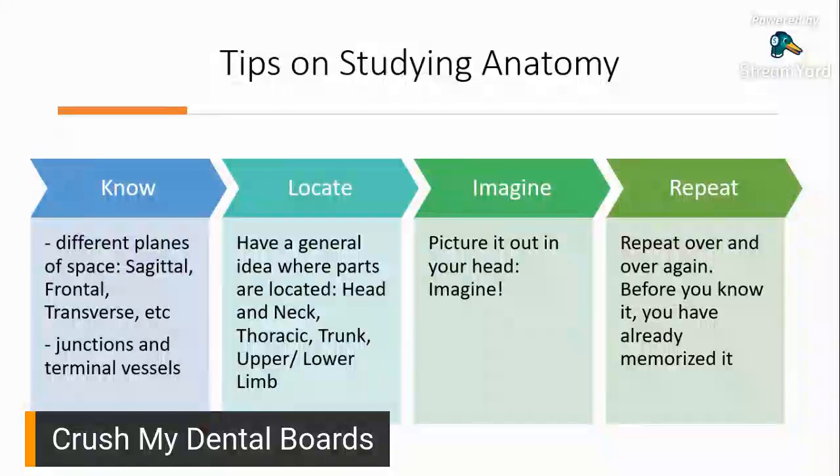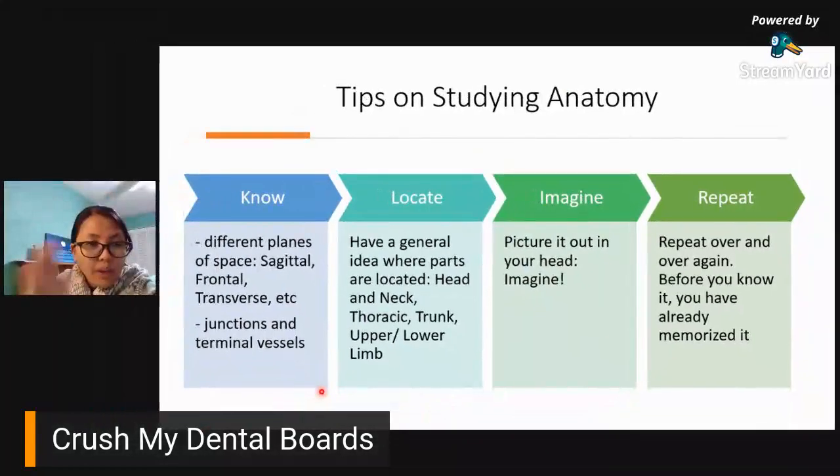If you segregate, if you study that way, alam mo yun, hindi sila magja-jumble-jumble lahat sa utak mo. You neatly file them in your mind. These things, alam mo yun, marami sila eh. So you have to neatly file them. So have an idea where these things are located.